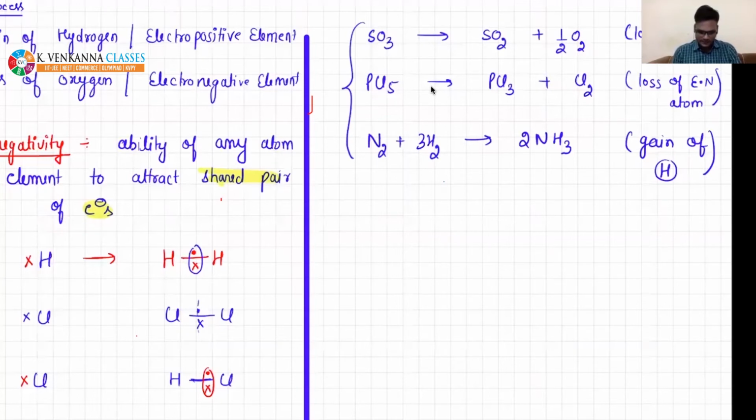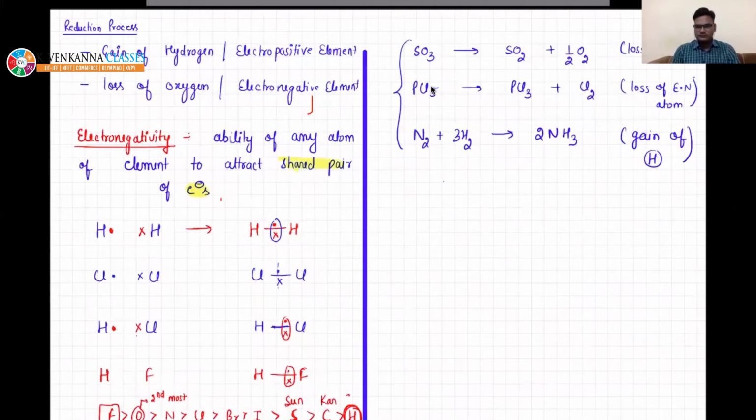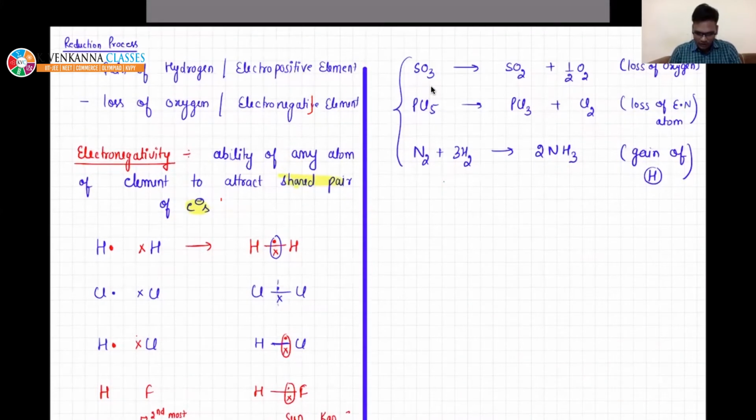There can be many others. In any process, if you are gaining hydrogen, then it will be termed as reduction. Or if you are removing oxygen or chlorine, or any electronegative atom, then also it will be termed as reduction. Chlorine is an electronegative element. Here there are five chlorines, and here only 3 chlorines. So with respect to phosphorus, there is loss of 2 chlorines.